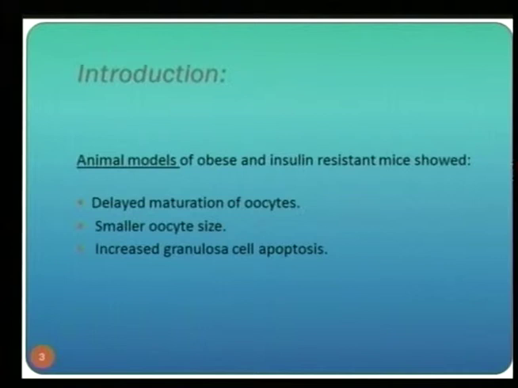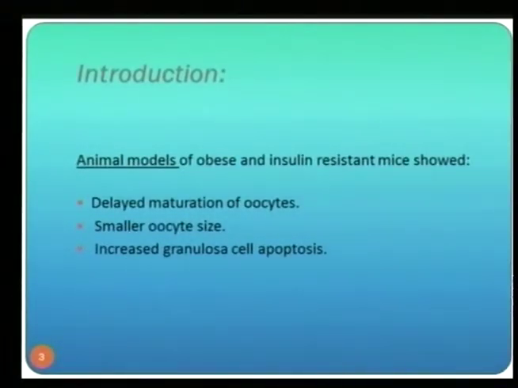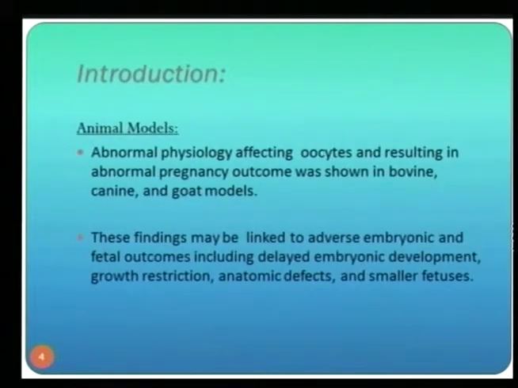We know that in animal models of obese and insulin-resistant mice, we can see a delayed maturation of oocytes, smaller oocyte size, and increased granulosa cell apoptosis. Abnormal physiology affecting oocytes and resulting in abnormal pregnancy outcome was shown in bovine, canine, and goat models, and this finding may be linked to adverse embryonic and fetal outcome, including delayed embryonic development, growth restriction, anatomic defects, even small fetuses.